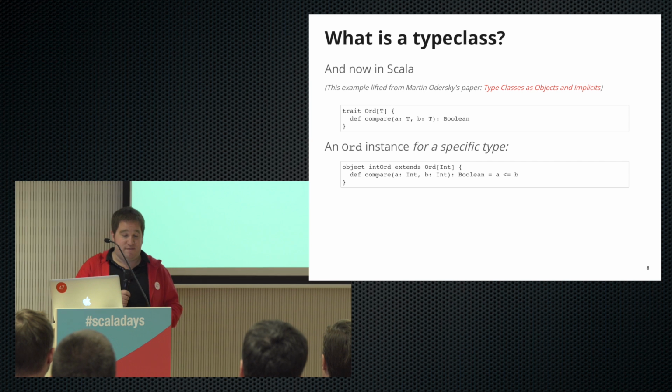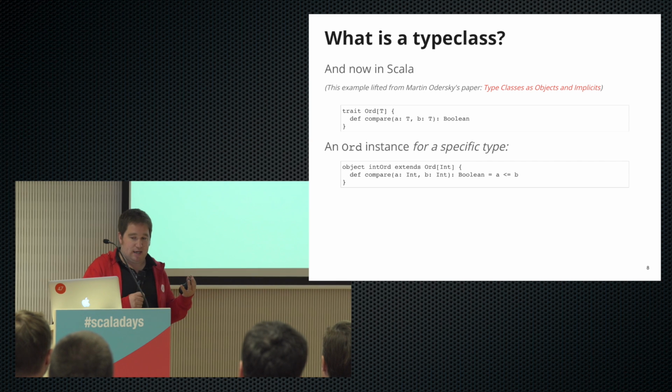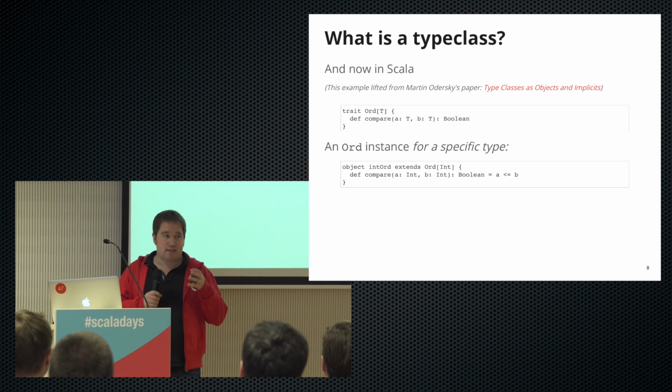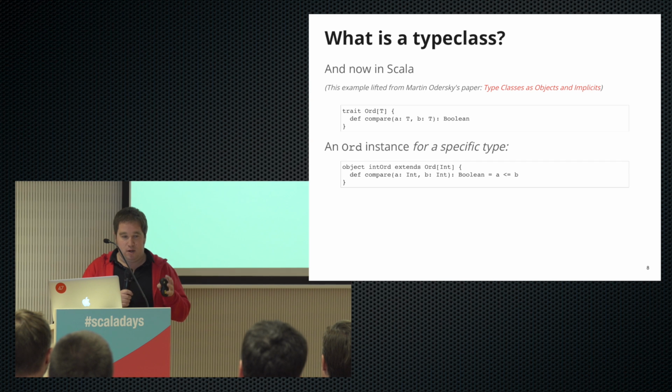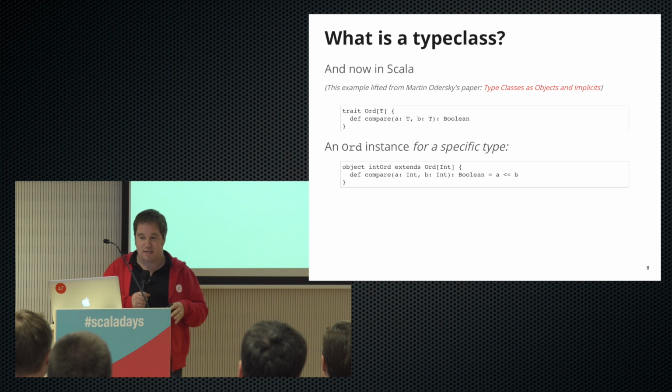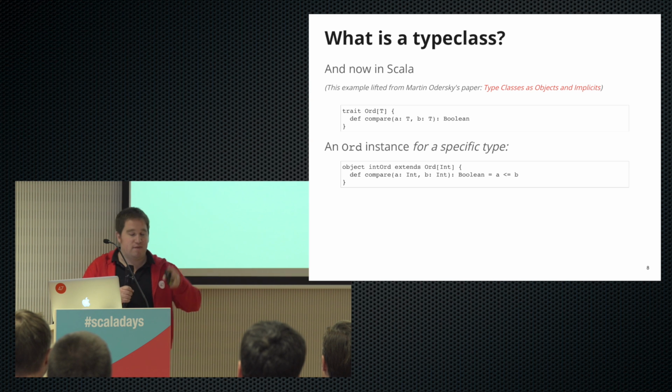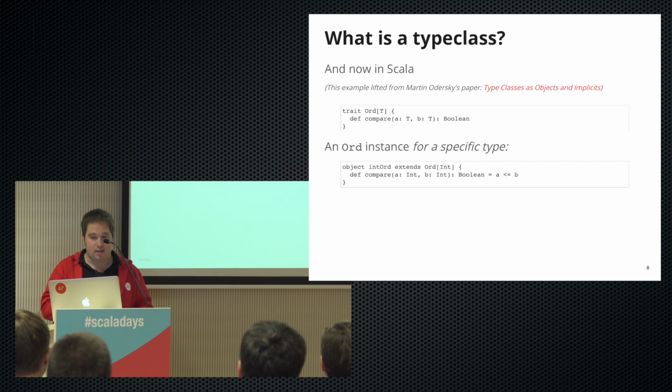What I'm going to show is a very similar example to what we've just looked at in Java land, but I've taken this straight from Martin's paper, which was introducing implicits into the language. So I'll send these slides around afterwards. I'll put them on Twitter, and they'll be part of the video. And this links directly through to the paper.